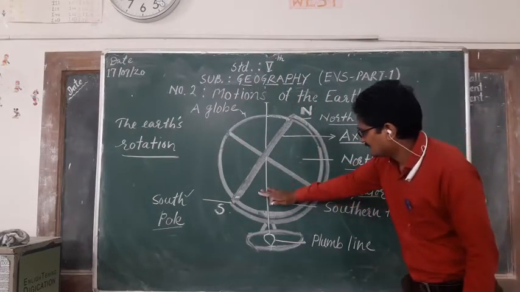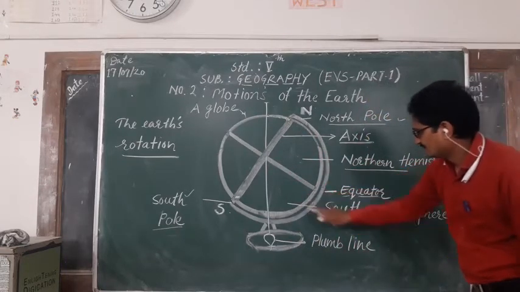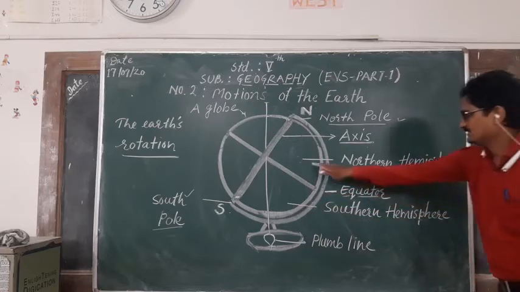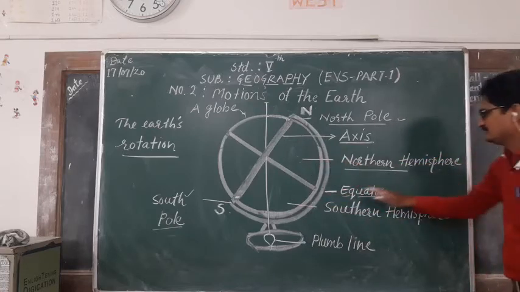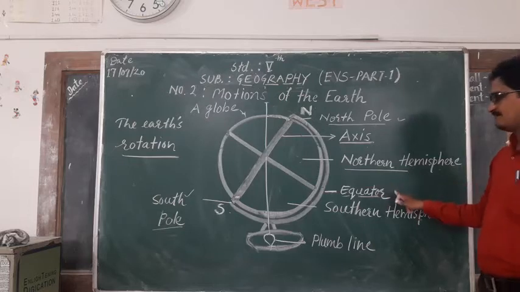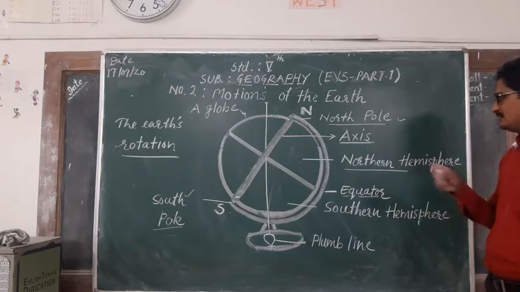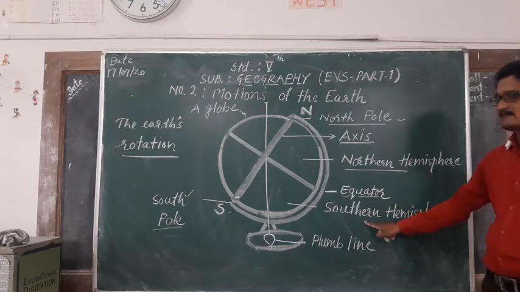The other half part is called the southern hemisphere. In this way, this imaginary equator line divides the earth into northern hemisphere and southern hemisphere.